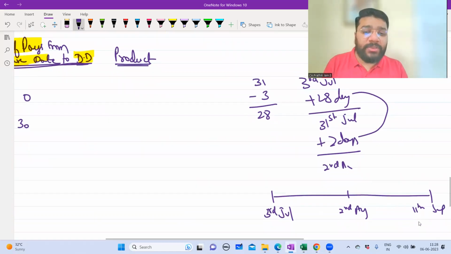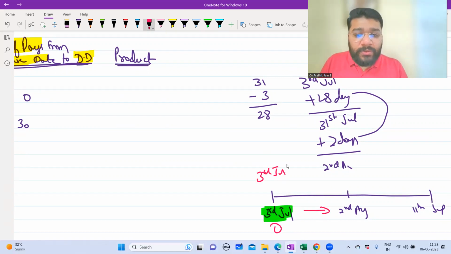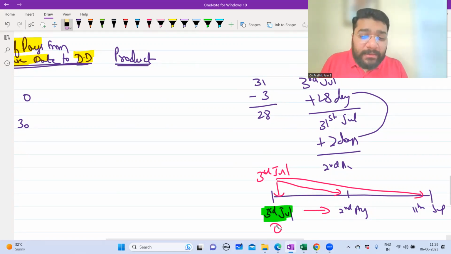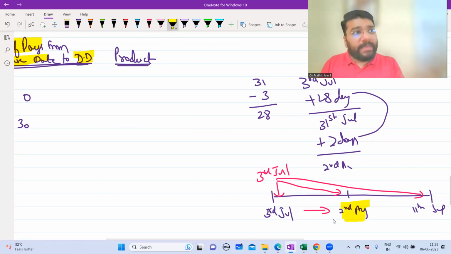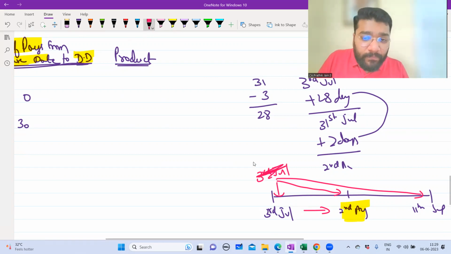Now, out of these 3 dates, you are taking 3rd July as the base date. Which means 3rd July to 3rd July, 0. 3rd July to 2nd August, 3rd July to 11th September, you're getting answers in positive. When you travel forward, the number of days will be positive. Now imagine, had you taken 2nd August as the base date, you would get the same answer only. But the problem is when the base date becomes 2nd August.